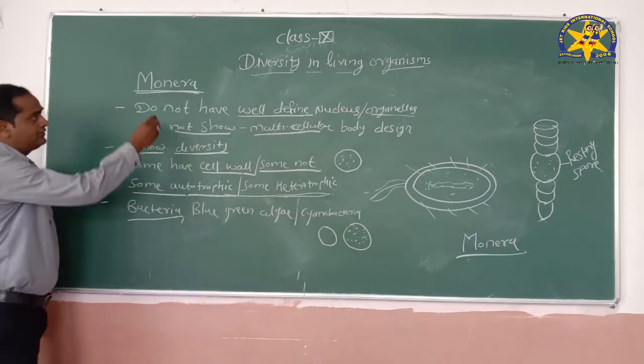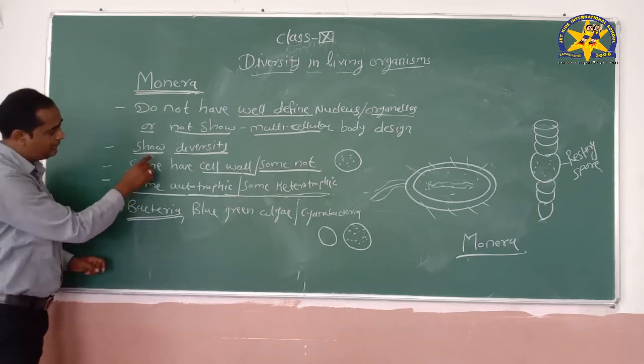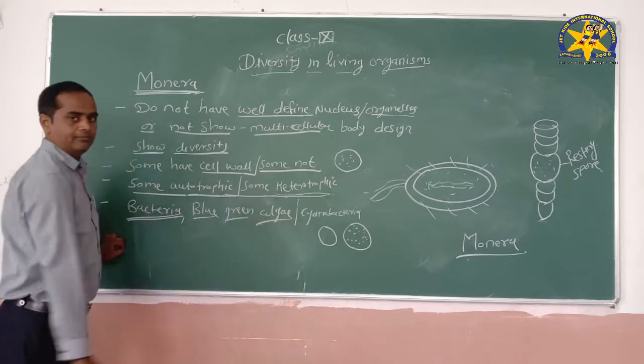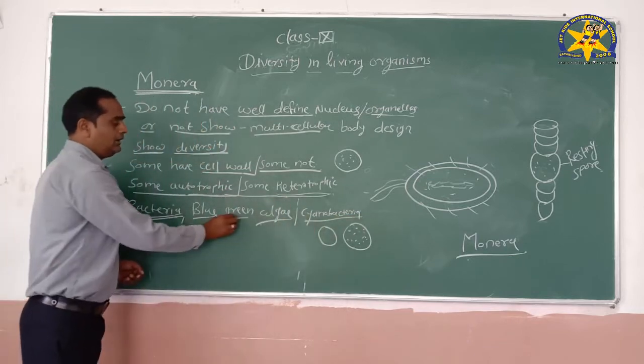So examples of the Monera group are bacteria. Any kind of bacteria comes under the Monera group. Then blue green algae, which is also called cyanobacteria.